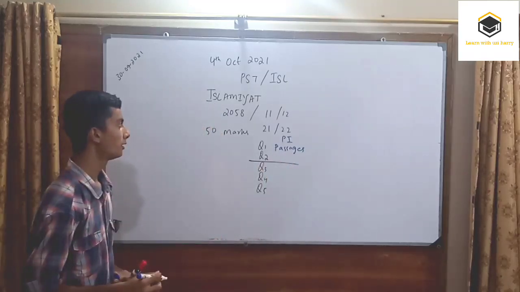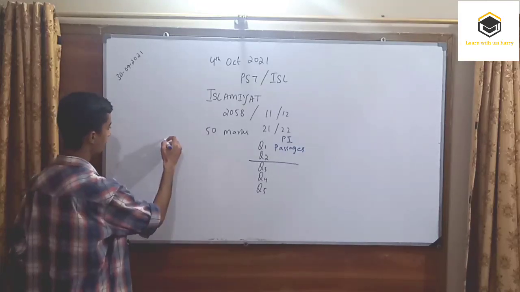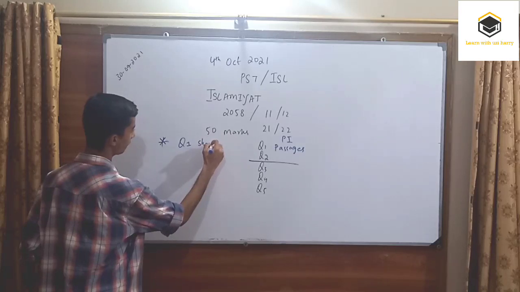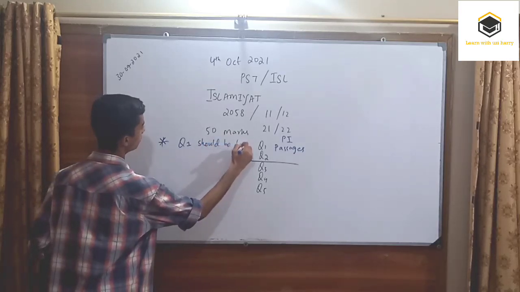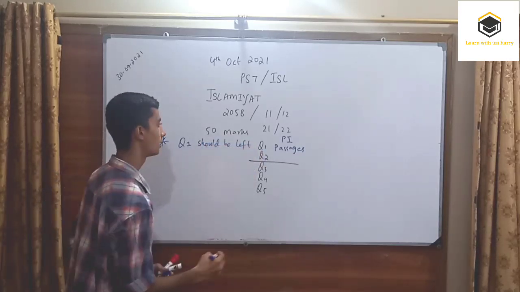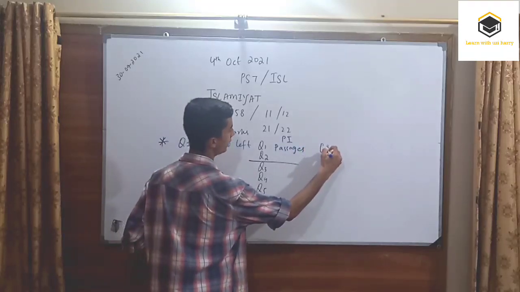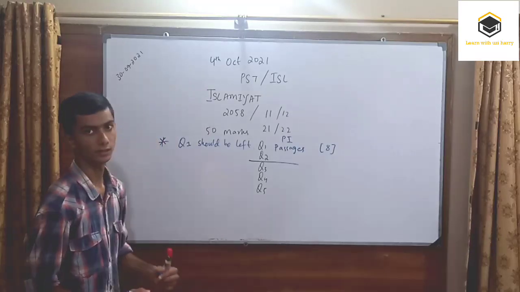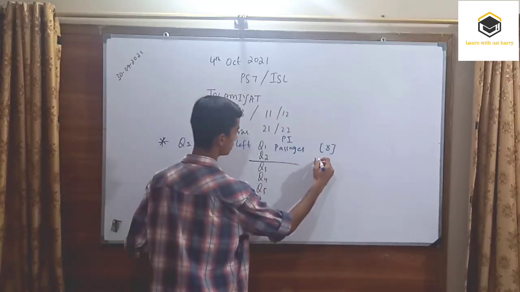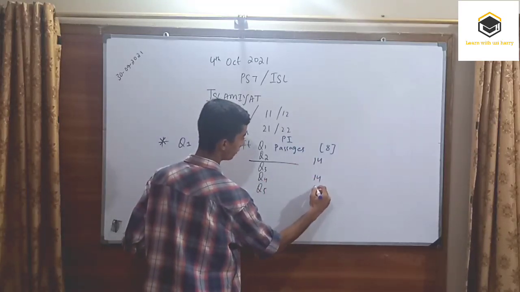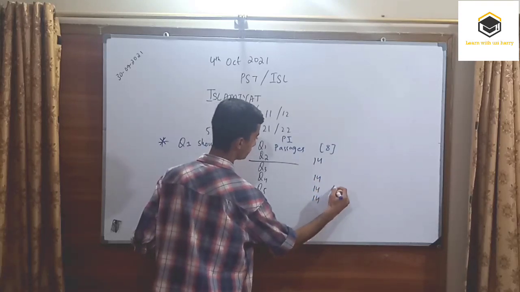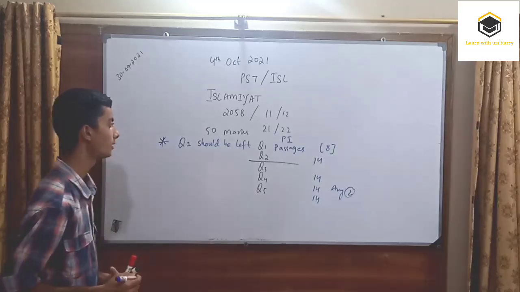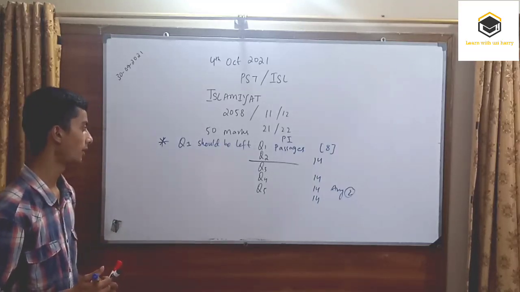Okay, the important tip when you are just starting with the examination, the first important thing is that question 1 should be left. You should not be going for question 1 because it comprises 8 marks. You need to attempt 2 passages with the theme and importance, and it is not worthy as compared to these questions which are of 14 marks, 14 marks, 14 marks and 14 marks. We are just going to start with question number 2 or either question 3, 4 or 5.